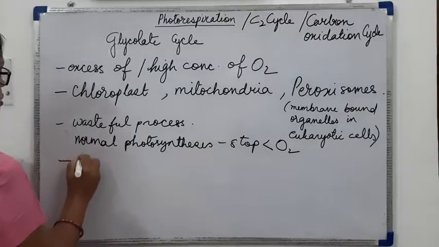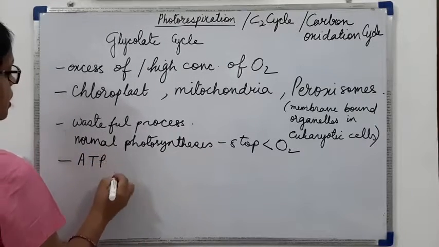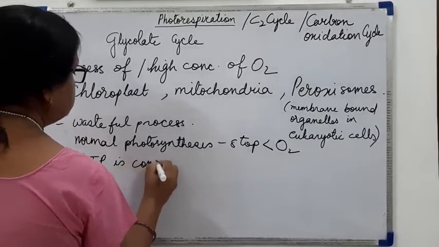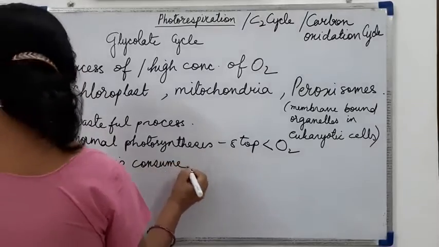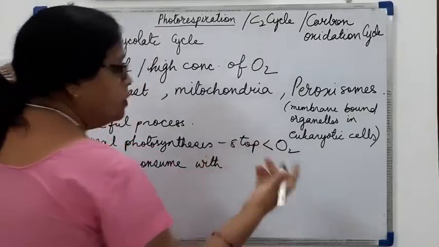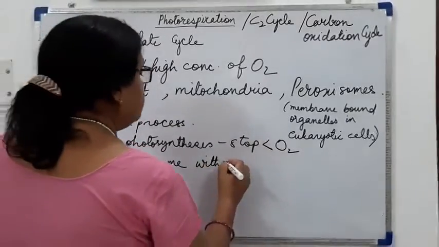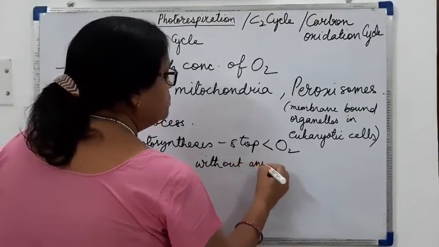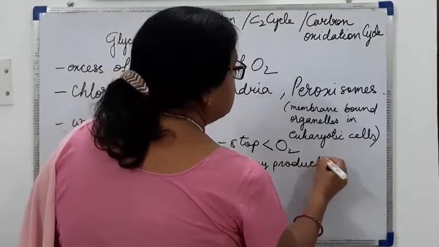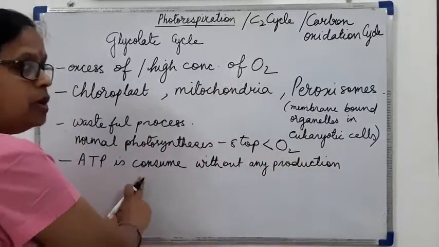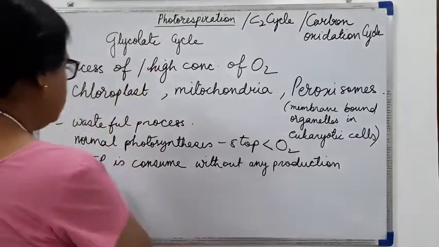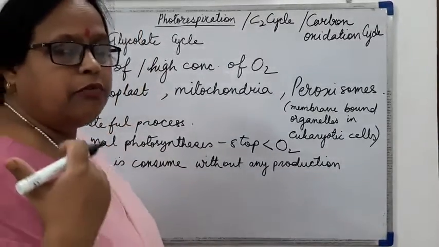Now, in this process, ATP is consumed without any production, meaning no sugar molecule is formed. The ATP is being consumed but no product is being formed. So that is why it is called the wasteful process.